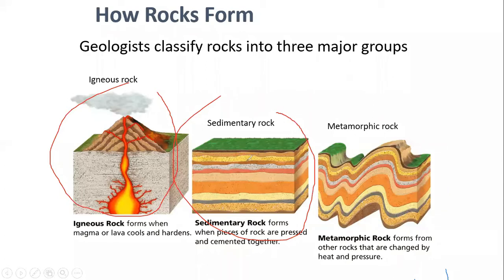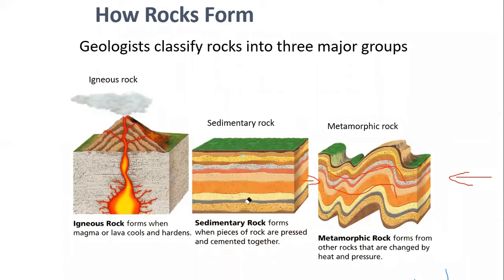You can see here, these layers were earlier parallel, but due to compressive pressure from both sides, these layers got folded. This change from the original rock to another rock gives metamorphic rocks. The original rock is called the parent rock, and generally that rock may be igneous or sedimentary.